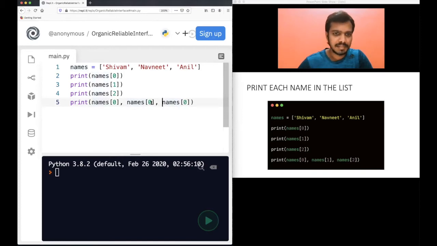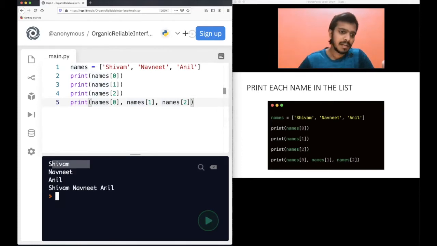Just put a space so it looks clear. It's not compulsory, the code will run otherwise also. And if you see here, I am on Python version 3.8.2 on this system. It will keep on changing because Python versions keep on updating. So this is one way of printing all the names. Let me run this program. See, this is the green symbol here. You can use that to run the program.